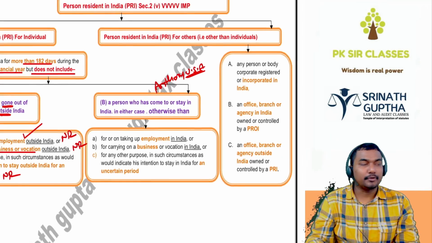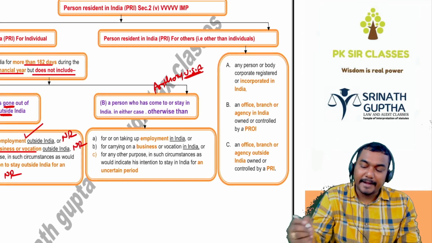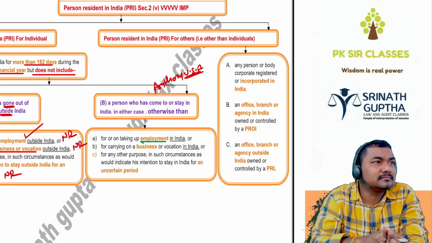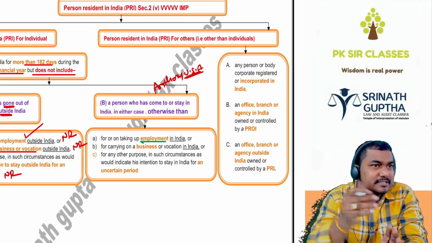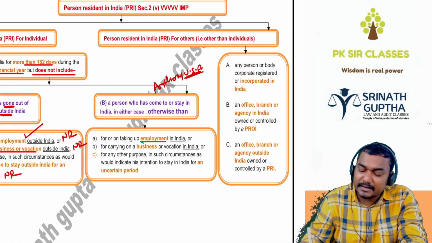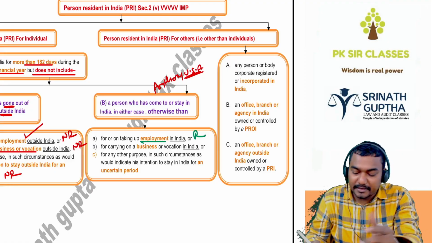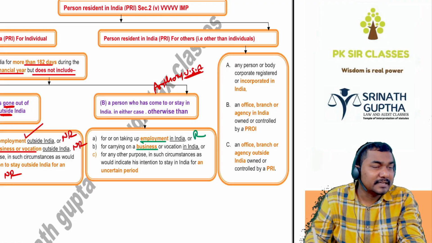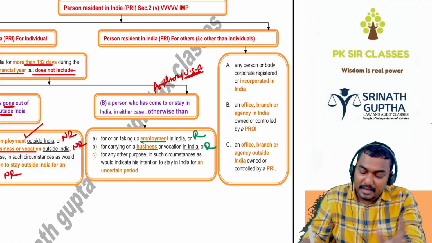Anthony from America came to India for a job, for employment in India. Employment means not 1 week or 3 weeks. No, beta. He will stay in India for many years. Resident or non-resident? Resident. An American came to India for doing business in India. Business we will not do for 1 week. Resident or non-resident? Resident. And a foreigner came to India for an uncertain period. We don't know when he will leave.